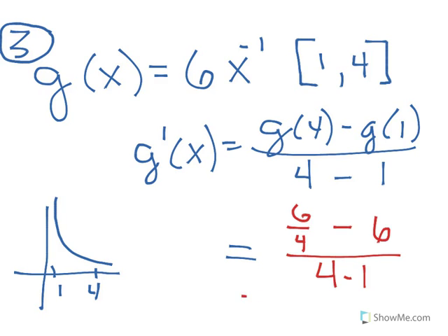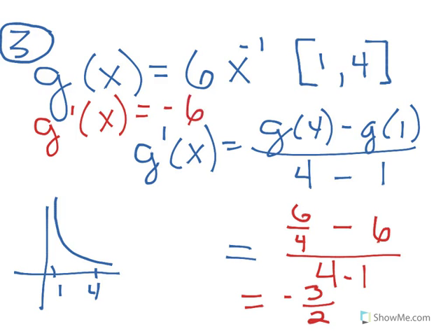So I put all this in my calculator, and I got this answer to be equal to negative 3 over 2, which makes sense because the graph is going down, so it's going to have a negative slope. But now I need g prime of x. Can I find g prime of x? Yeah, I can. That's going to be negative 6x to the negative 2. So I'm going to write that function on down. Negative 6x to the negative 2 equals negative 3 over 2.